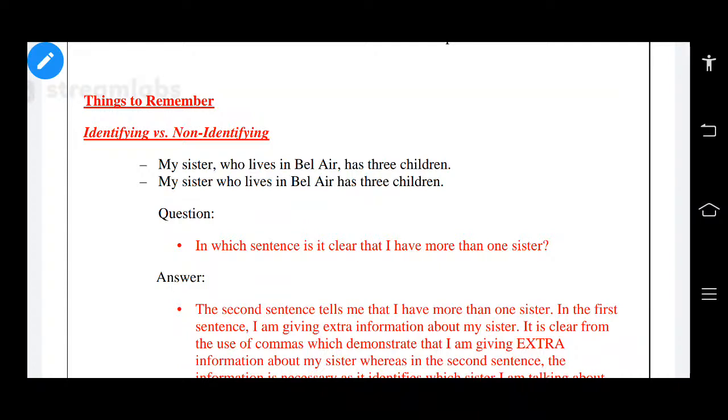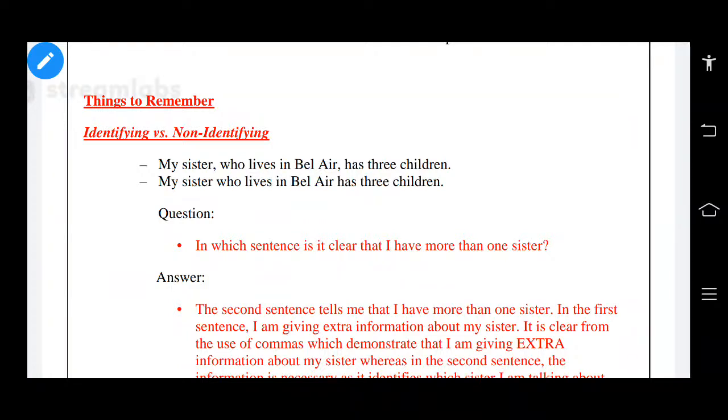Mostly, adjective clauses are used as embedded clauses. Embedded clauses are inserted in the middle of a sentence between subject and predicate by using one of the relative pronouns. So what are the relative pronouns? We have learned who, whom, which, whose, that.